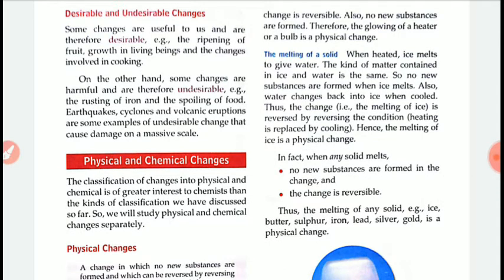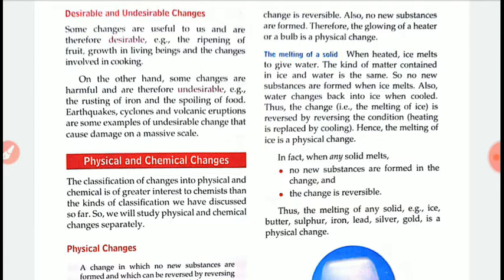Whereas some changes are harmful to us and are therefore undesirable. The changes which are harmful for us are called undesirable changes. Examples are rusting of iron and the spoiling of food. Earthquakes, cyclones, and volcanic eruptions are examples of undesirable changes that cause damage on a massive scale.